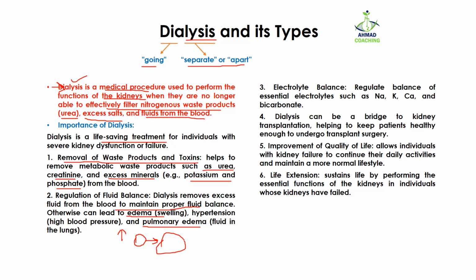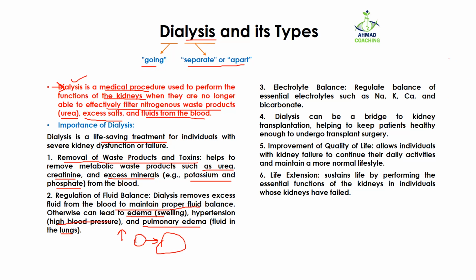Similarly, if the fluid pressure is increased in the blood, it is going to lead to high blood pressure. And if the fluid pressure increases in the lungs, it is going to cause pulmonary edema. So, to maintain the level of fluid inside the body so that all the organs and cells perform their functions normally, it is important to remove that excess fluid, and this excess fluid is removed with the help of dialysis.